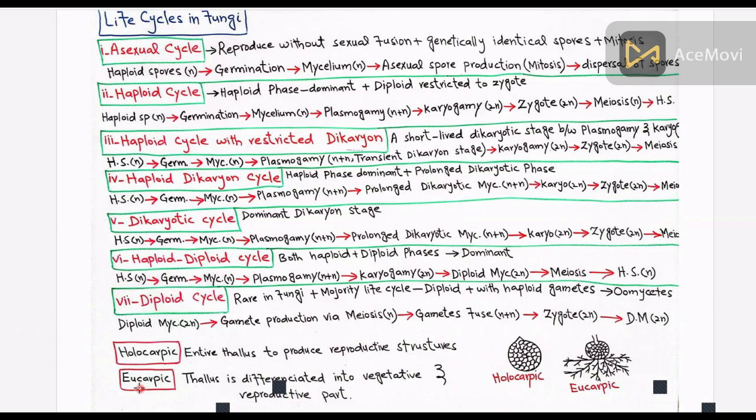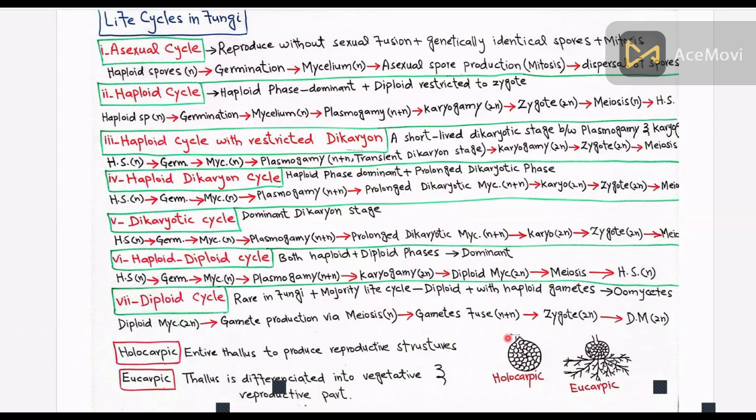On the other hand, in eucarpic fungi, the thallus is differentiated into a vegetative part which absorbs the nutrients and a reproductive part which forms the reproductive structures.